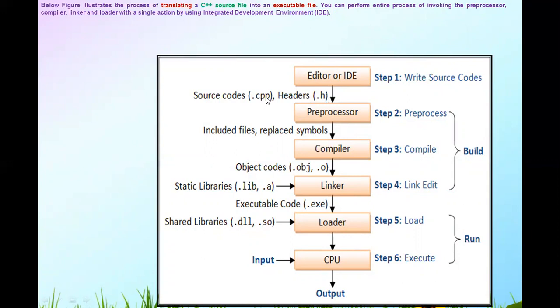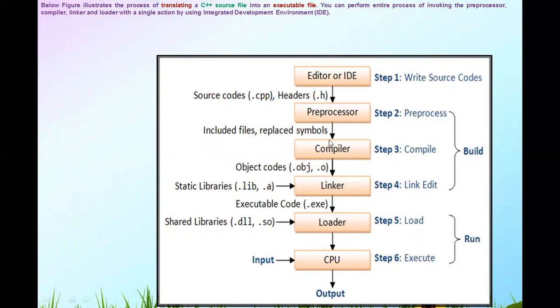Suppose your program is 50 lines and the .h file has 200 lines. That is 250 lines, the extended source code, which is given to the compiler by the preprocessor.